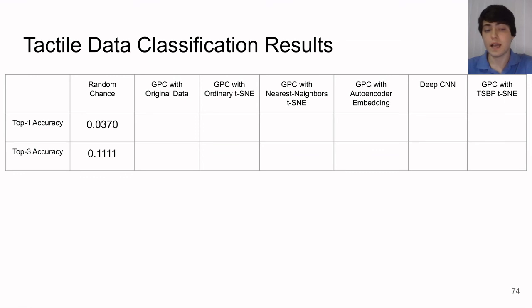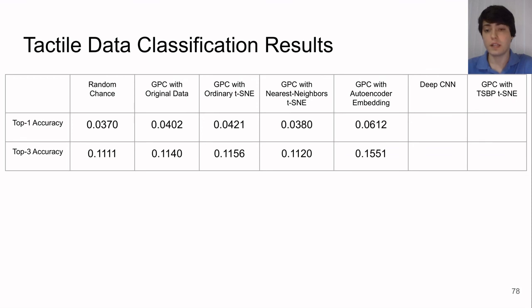First, we consider the expected accuracy if we simply selected the class of the object at random. We then compare that with a Gaussian process classifier trained on the original data, and we see very little improvement, likely due to the high dimensionality. We also train a GPC on an embedding generated from ordinary t-SNE and nearest neighbors t-SNE. In both cases, we see poor performance as the false edges discovered lead to a poor embedding.